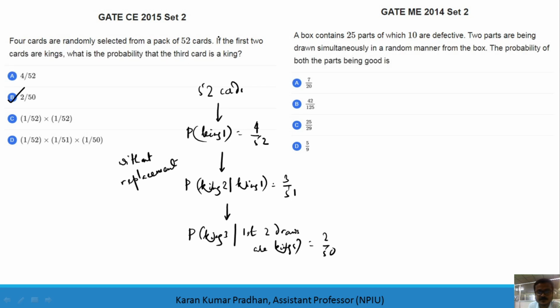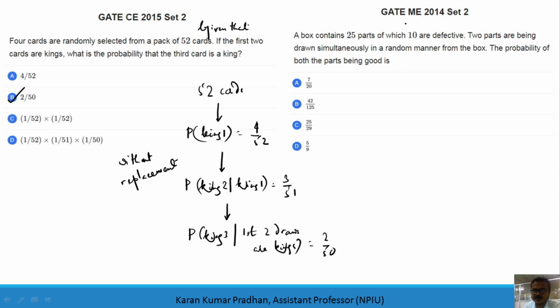And for your consideration I will write "if", that means it should be assumed here: given that the first 2 cards are kings, what is the conditional probability that the third card is a king? Now let's go to the second question.